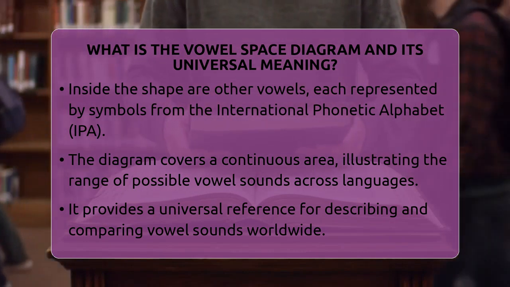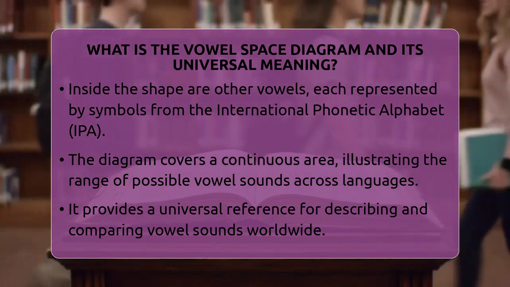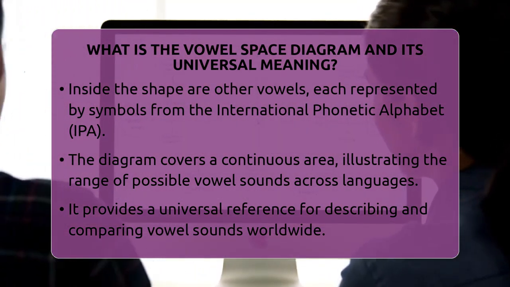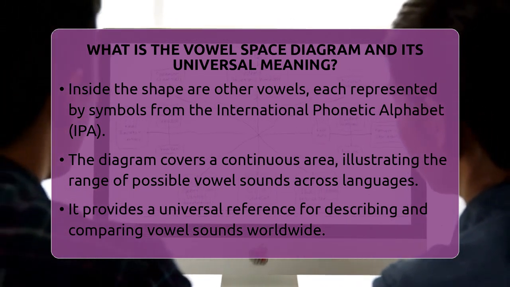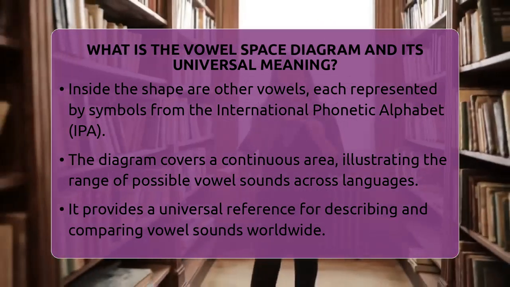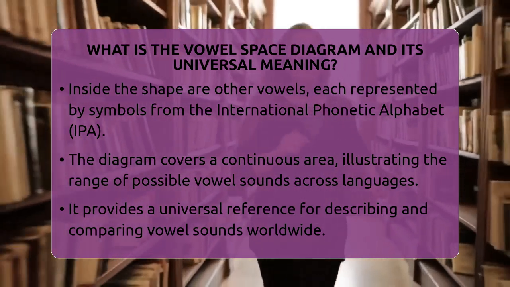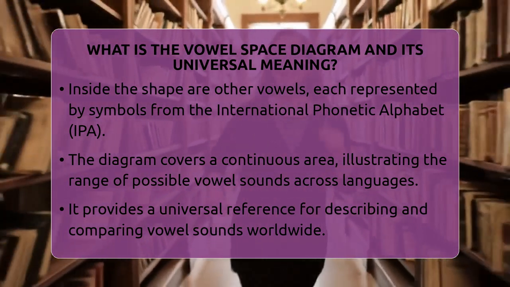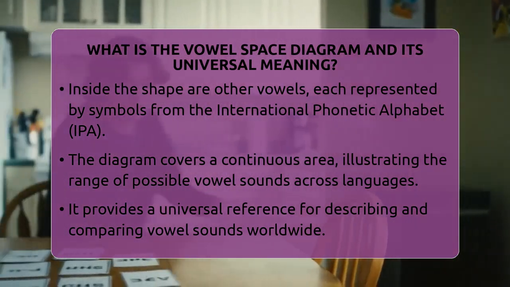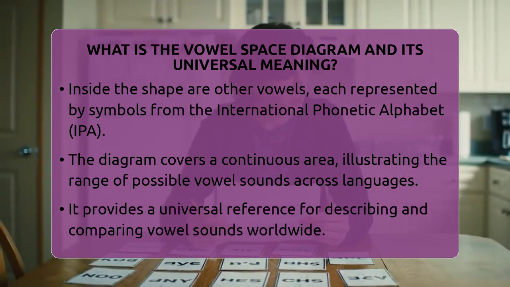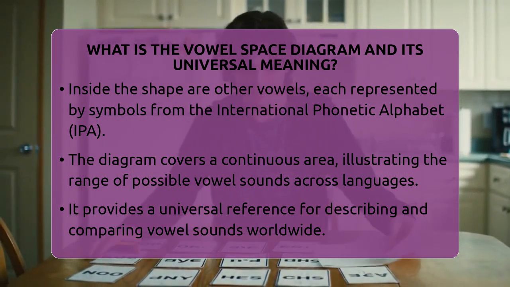The universal meaning of the vowel space diagram is that it provides a common reference for describing and comparing vowel sounds across all languages. Just like a color wheel shows how colors relate to each other, the vowel space shows how vowel sounds connect. This makes studying pronunciation, teaching languages, and creating writing systems easier and more accurate.